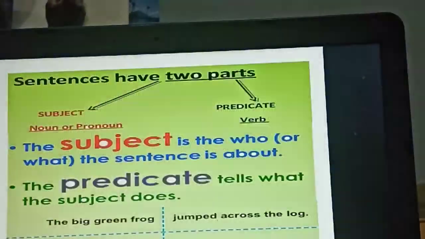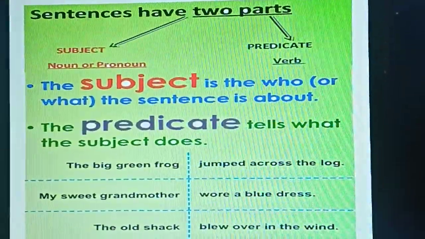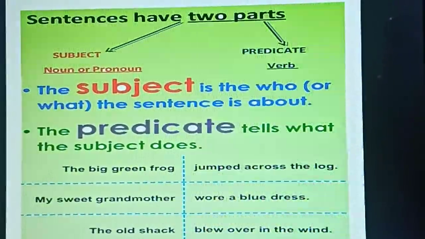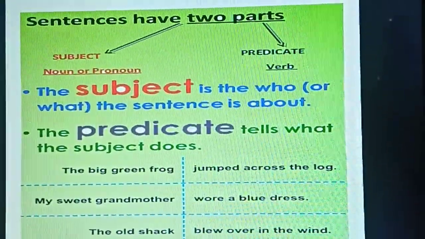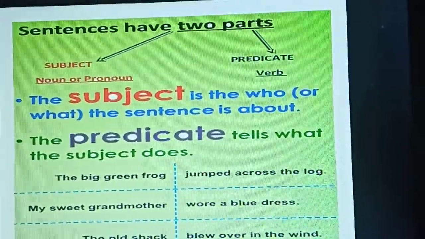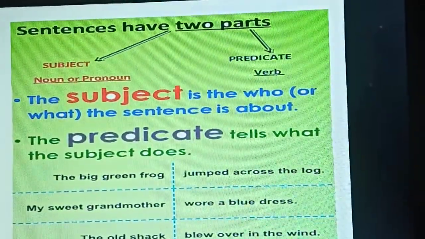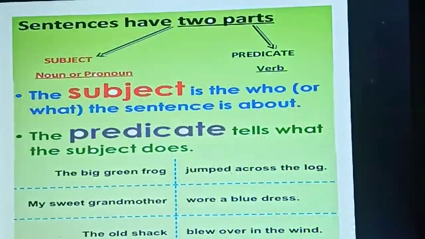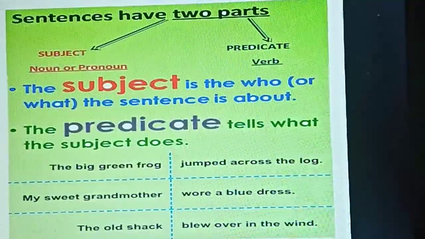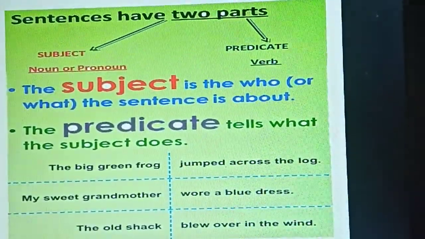That is a predicate. You can just see here. Sentences have two parts. I told you one is the subject, a noun or a pronoun, and the predicate, which is a verb. The subject is the who or what the sentence is about, the doer of the action. The predicate tells what the subject does, which means it tells about the verb. What is the action the subject is doing?